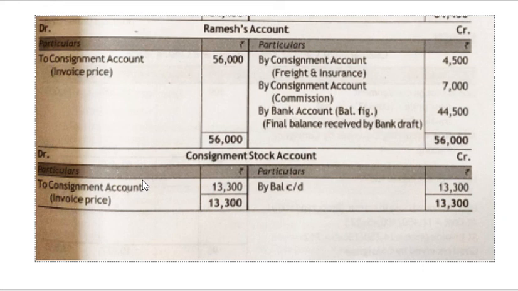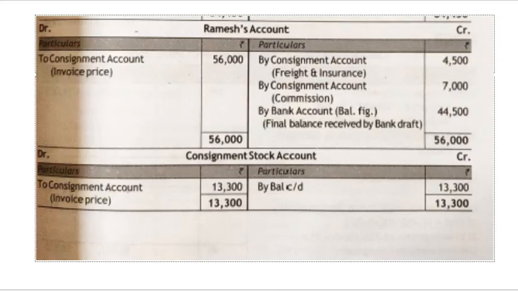You can also prepare the goods sent on consignment account. So goods sent on consignment, it will be as by consignment. Please prepare that account as well. It is the same. Goods sent on consignment account: towards your credit side, you'll be recording it as by consignment account, the total value, that is 60,000. Then on your debit side, it will be as to consignment, the adjustment entry you are passing. Then the remaining you will be transferring to your trading account.